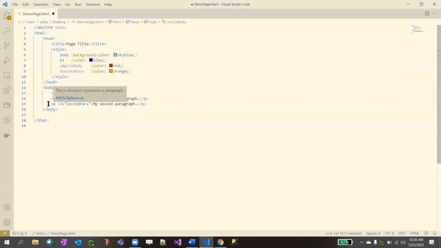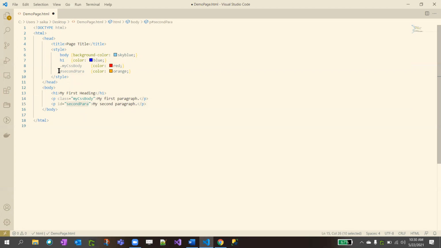If there is also another p tag, which doesn't have a class but has an ID, second para, I want to apply the style to the p tag of that ID, not for all p tags. I just want to apply it for that ID within that p tag. So what do I need to do? There are some rules, right?